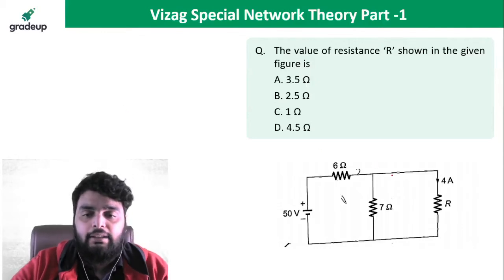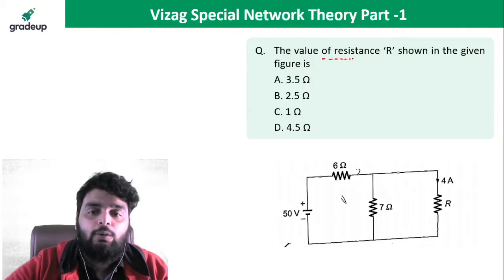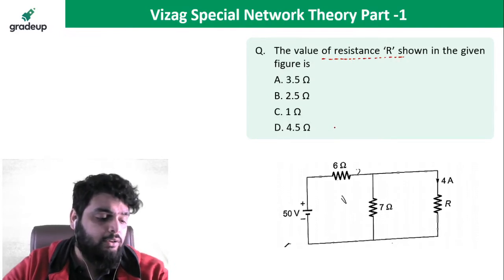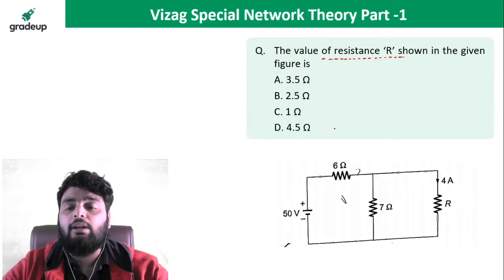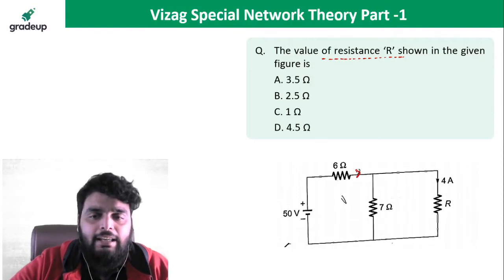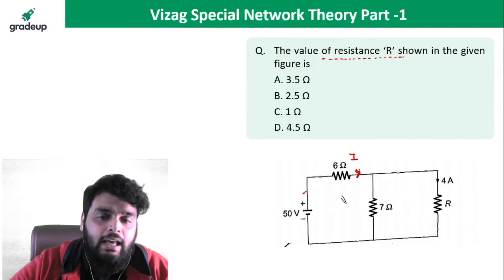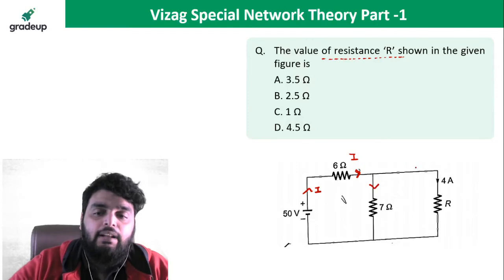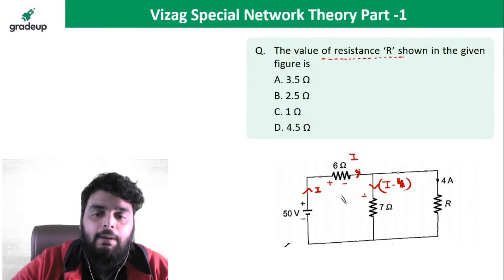Now solve this question. Let's see how to solve this question. In this, I need to find out the value of resistance R. Okay, very simple question. Just you need to understand the concept here. So 4 amperes flowing through a resistor R. Let us suppose a current I is leaving from this terminal, or you can say a voltage source is transferring the current I. So how much current will leave here? If in this branch 4 ampere is leaving, so how much current will leave here? I minus 4. Okay. Now let's mark the polarity. It will be plus minus.